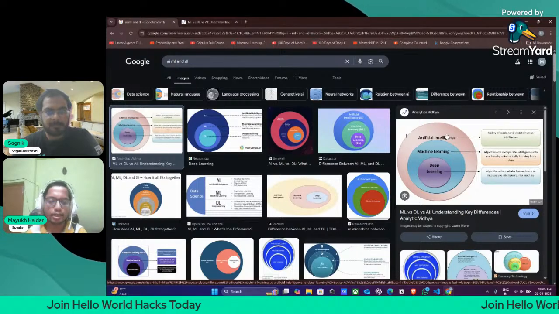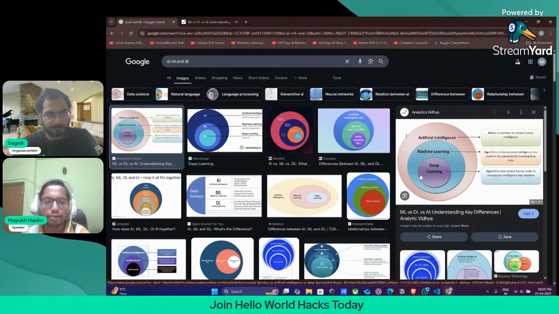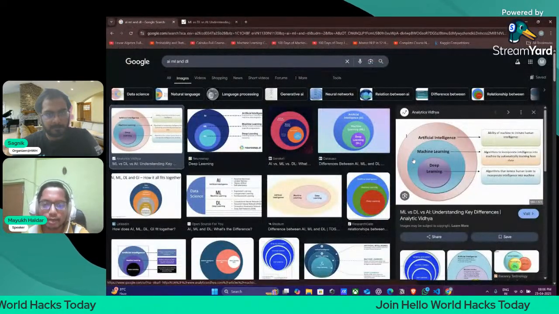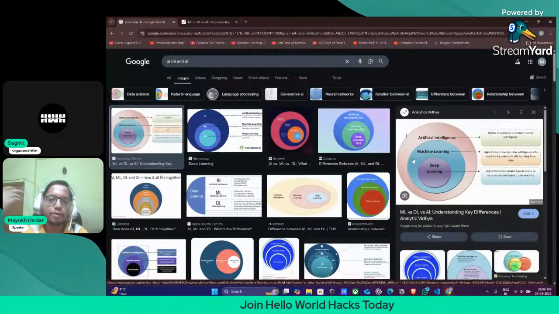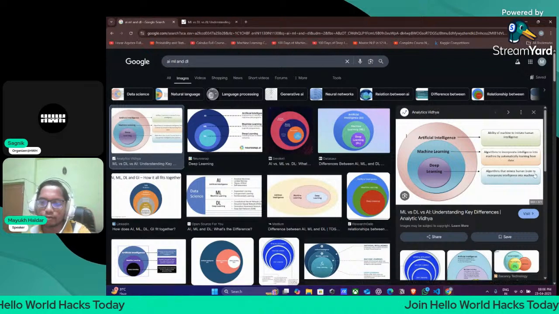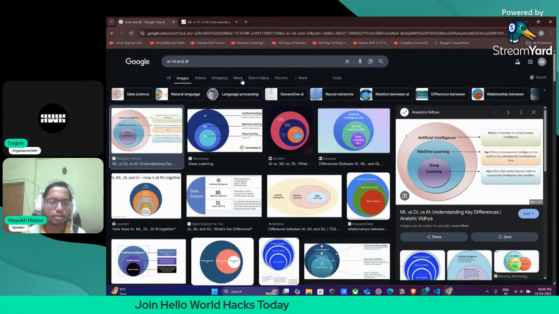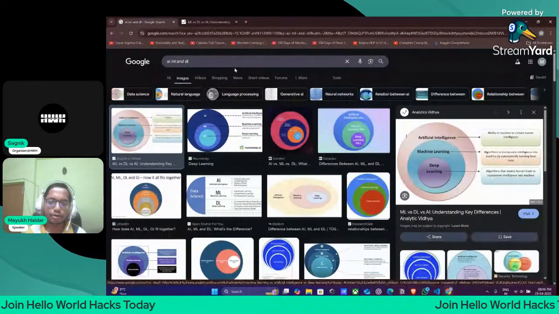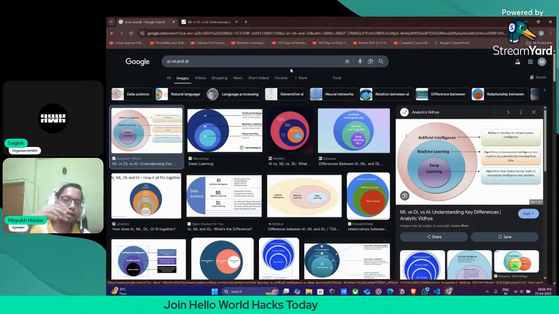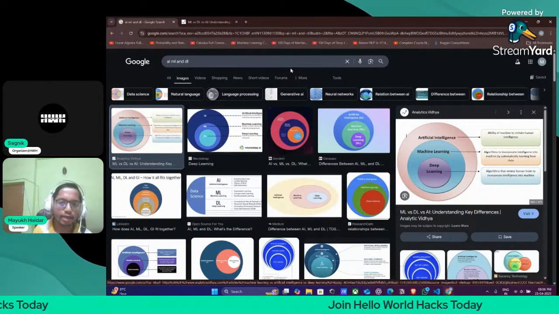Now what is deep learning? Deep learning is based on artificial neural networks. I hope you have all heard about neural networks, right? A neural network is a kind of mimicry of the human brain. As written here, algorithms that mimic the human brain to incorporate intelligence into machines. I'm not going into the depths of it today because it will go out of the scope of the session. But for your knowledge, deep learning is nothing but training on massive amounts of data, with a hidden layer, an input layer, and an output layer.